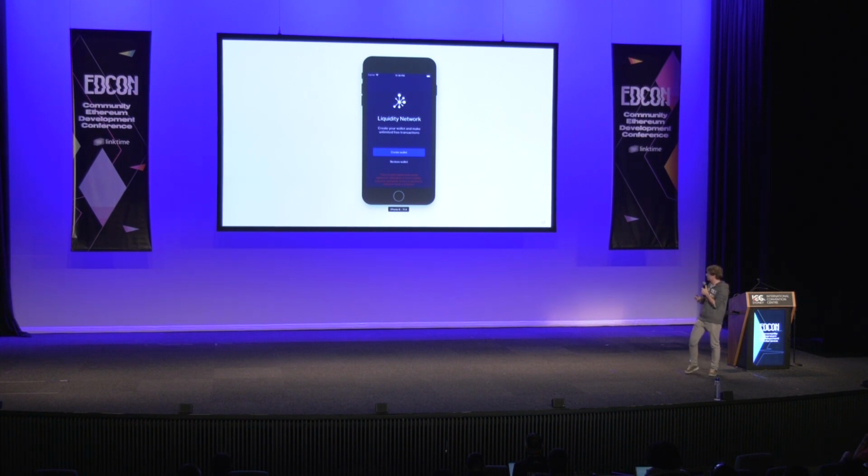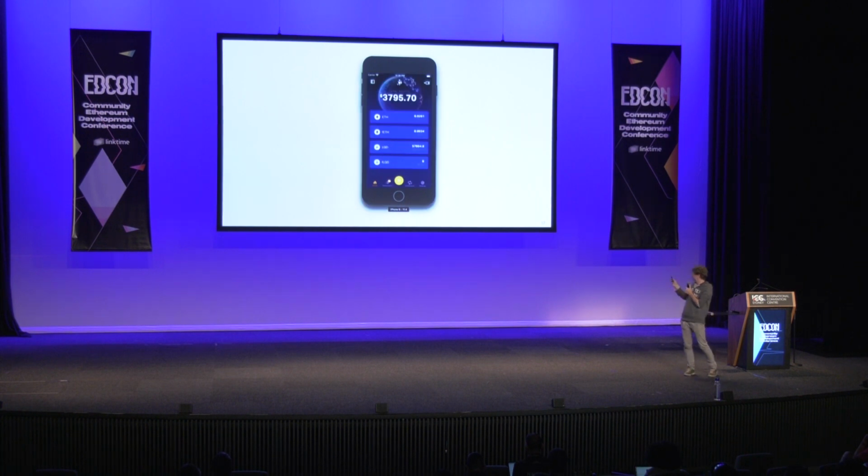So this is the mobile wallet that we developed. You can set up a wallet and you will get to the home screen. The first balance here is regular on-chain Ether. And the second one is F Ether, for fast and free. So I can convert from one to another, and when I transact in F Ether, transactions are instant and free of gas. And the wallet supports ERC20 tokens the same way.